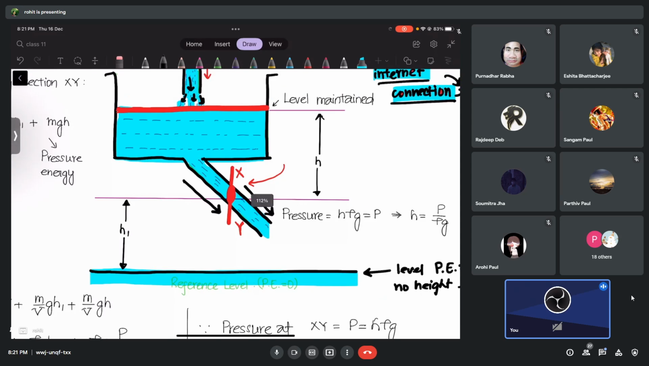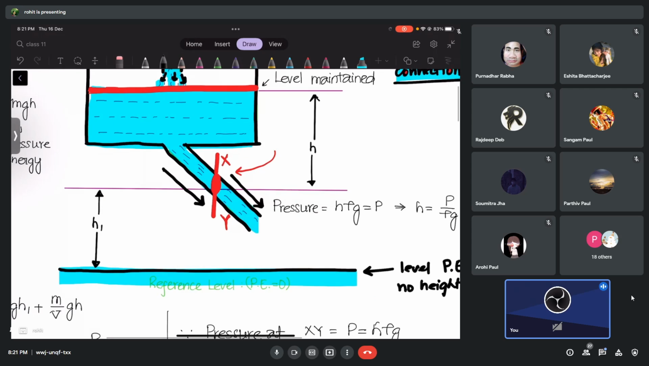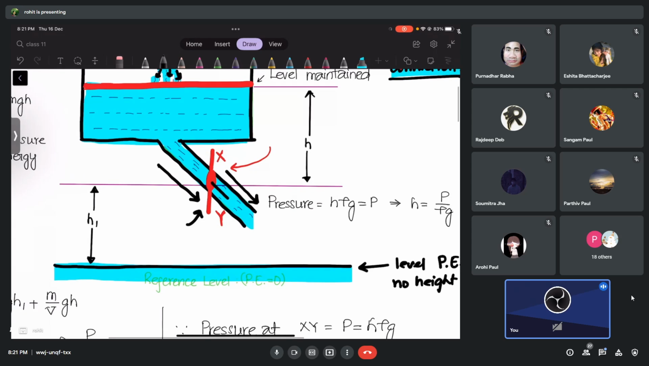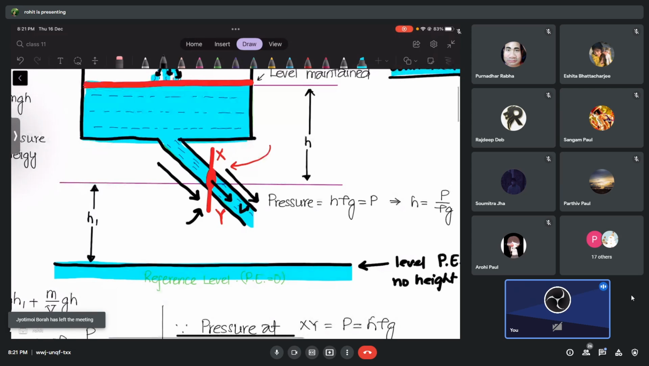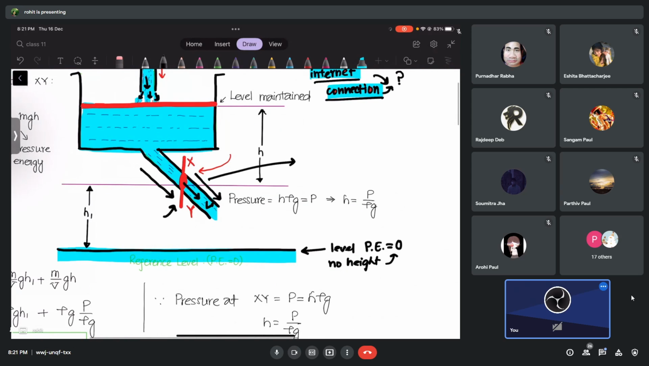Think and tell me. Do you agree that the liquid in this cross section is moving down? Yes, it's moving down. Is it moving with a certain velocity? Yes, it has a velocity called v. Because it has a certain velocity and is moving down, do you agree that the liquid in this cross section will have kinetic energy or not? Yes, sir. The formula for kinetic energy is not different from any other: half m v square.